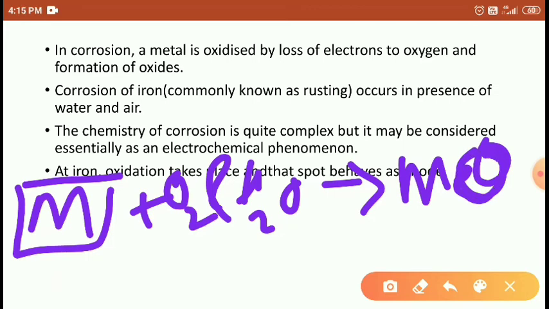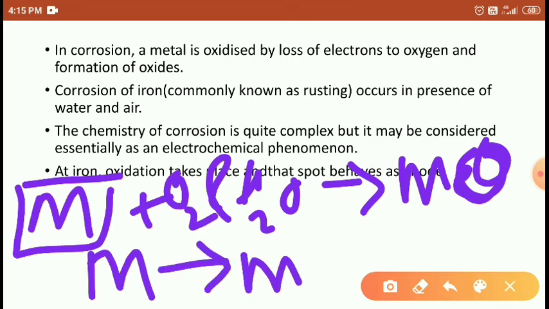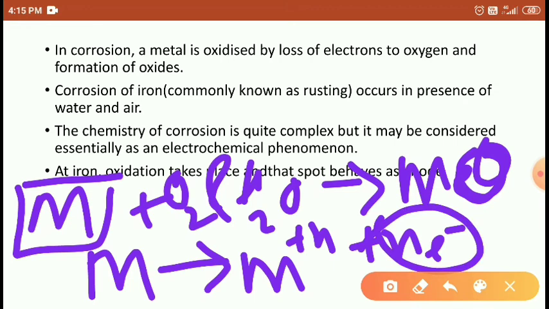So what happens, students? The metal loses electrons to the oxygen, M becomes Mn+ and ne-. Right students? So it loses n number of electrons to the oxygen, and oxygen accepts n number of electrons.